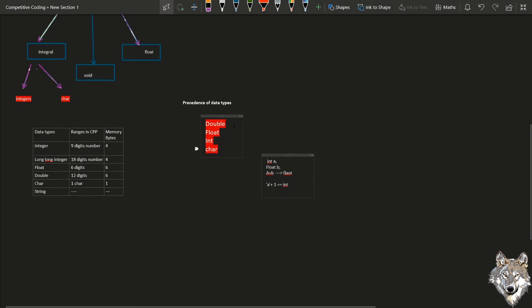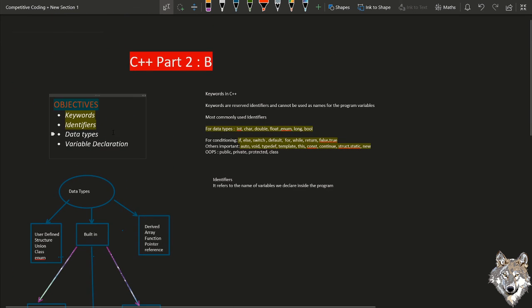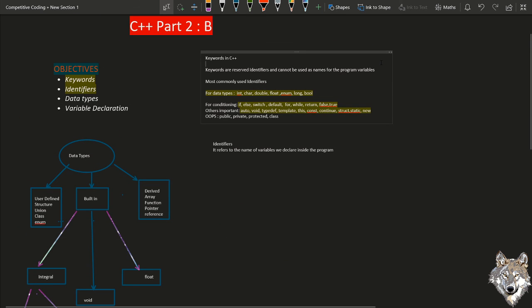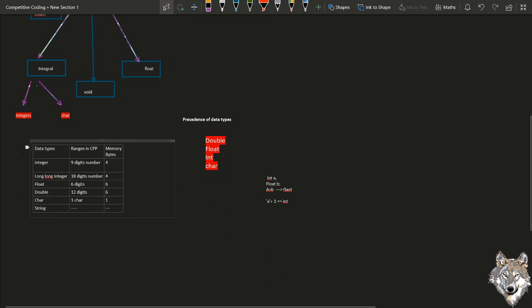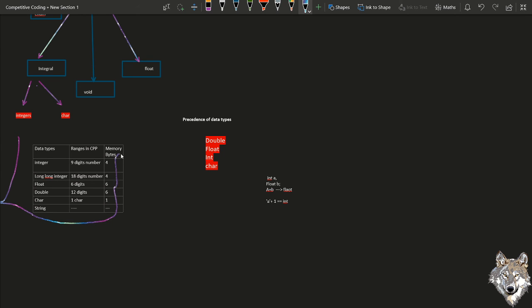So this is the precedence of data types, and I think this is what we need to know about data types. It is not a big huge thing to know, and in competitive coding the main thing that we need to know is these keywords and the range of these numbers. If we know these things, then most of the time our code will be correct and it will not overflow.